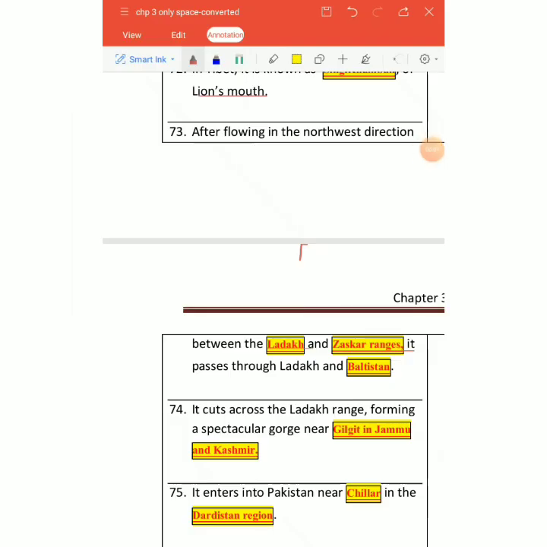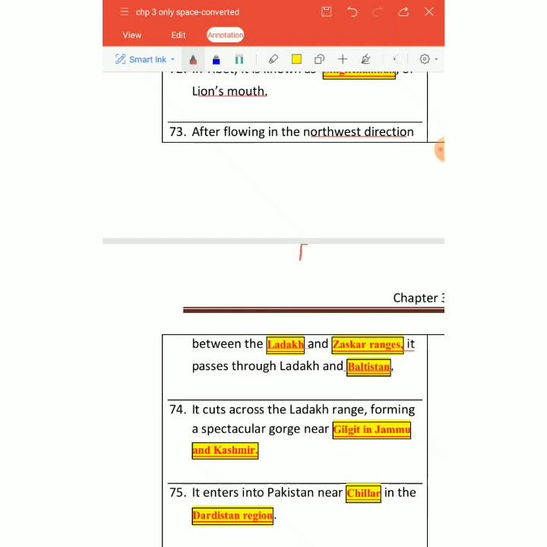So after flowing in the northwest direction, whenever I'm talking northwest direction, it comes under the area of Ladakh and Zaskar ranges. These are names of mountains. After moving from Ladakh to Zaskar ranges, it passes through a place called Baltistan, that is in Pakistan.